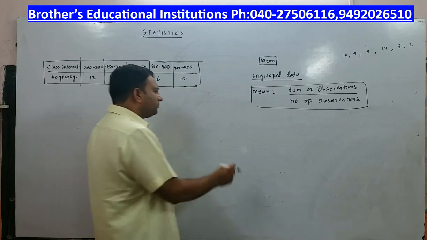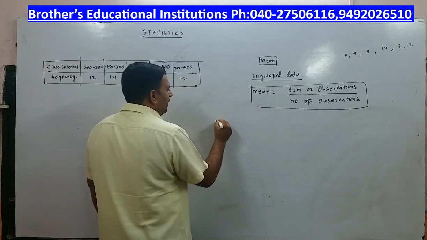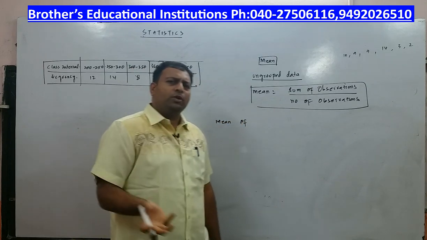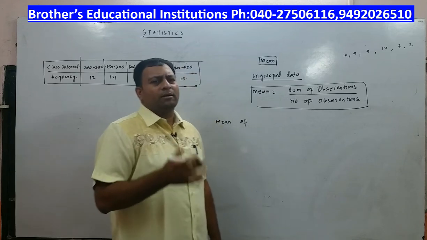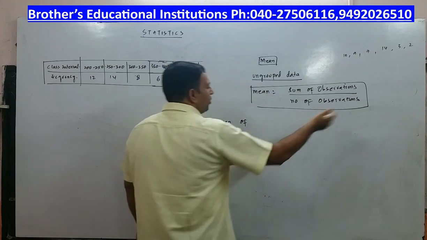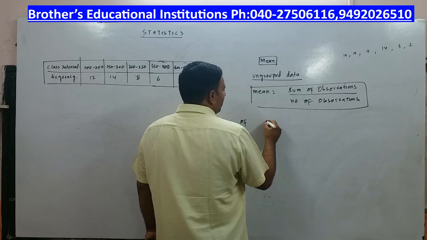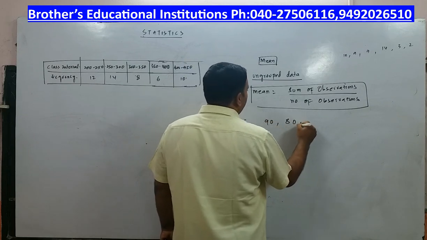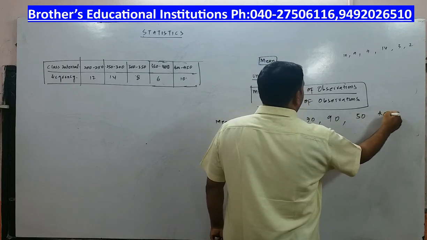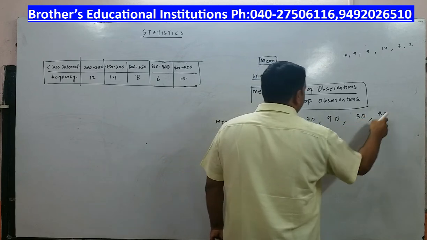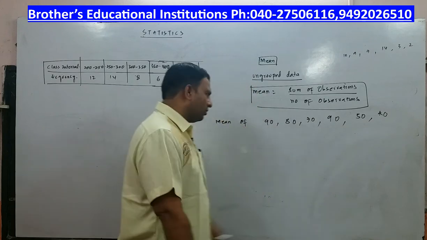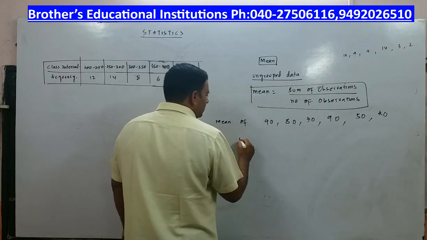Now if I ask you, what is the mean of, let us take an example, marks scored by you in your 10th class exam, right? So how many subjects are there? There are 6 subjects, and in 6 subjects you have scored the marks like this. Let us say 90, 80, 70, 90, 50, 40. 1, 2, 3, 4, 5, 6 subjects. All right. So you have scored out of 100. For practical purpose, I have taken very simple numbers with zeros. I want to calculate the mean of the marks. How do you do it?